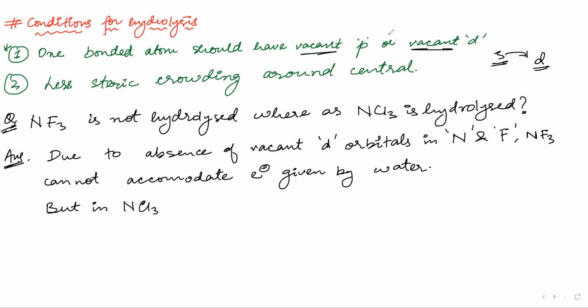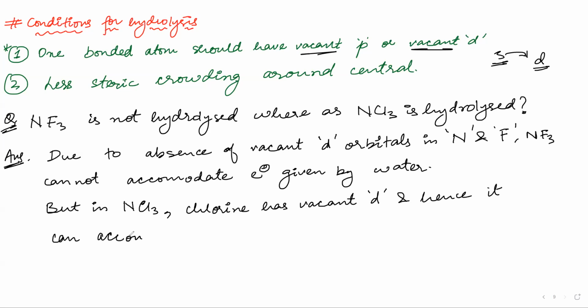So in NCl3, chlorine has a vacant d, and hence it can accommodate the electrons given by water.